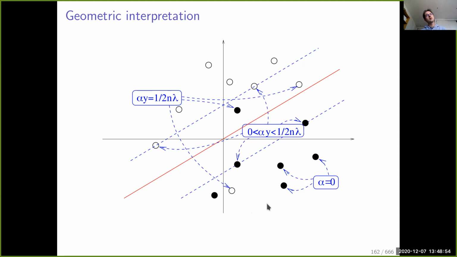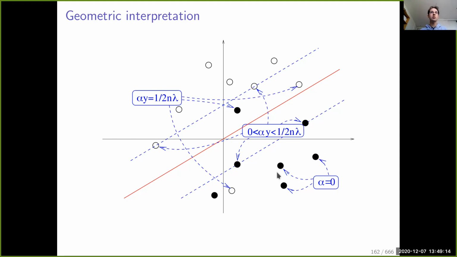And then we have the easy points. What are the easy points? They are the points that admit a margin which is strictly greater than 1. And for these points, we have the condition that alpha has to be equal to 0 from what we said before.